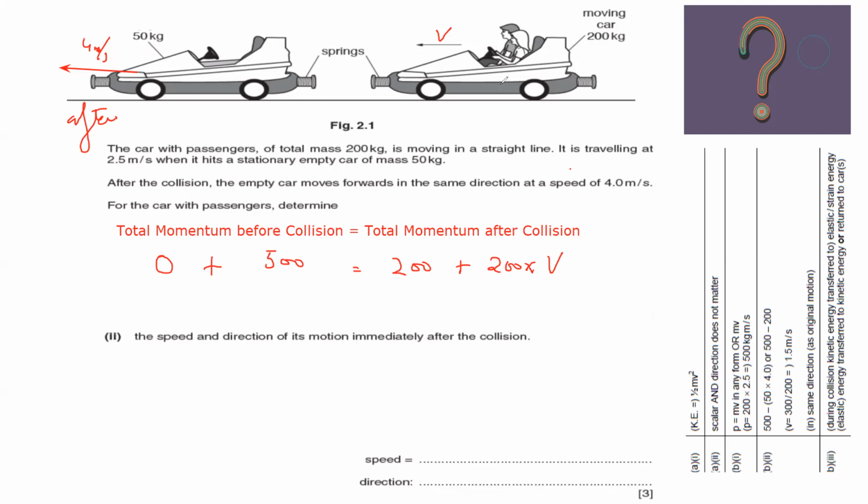Or you can also find the momentum after collision for this car, x. So when we solve, 500 is equal to 200 plus x, or x is equal to 300. So x is equal to 300, that is the momentum, but they're not asking for momentum. They're asking for speed. How to get the speed from momentum?